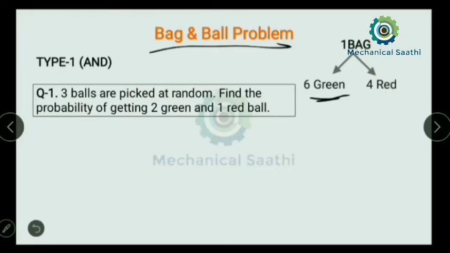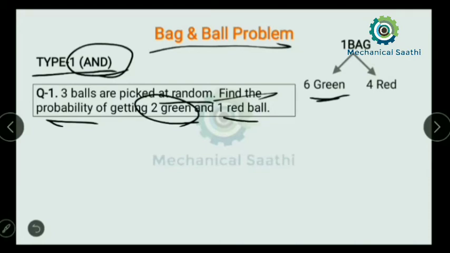So let us read the question here. This is type 1. Question 1: A bag contains 6 green balls and 4 red balls. Then 3 balls are picked at random. Find the probability of getting 2 green balls and 1 red ball.